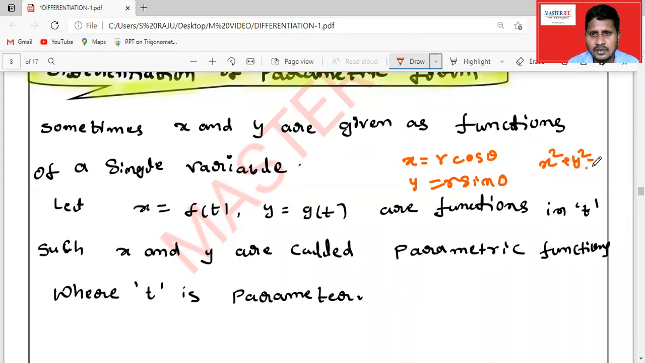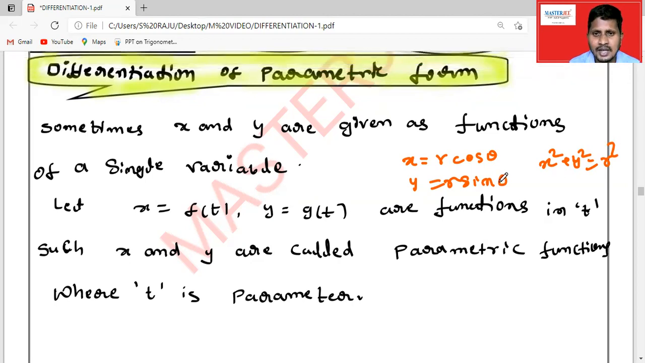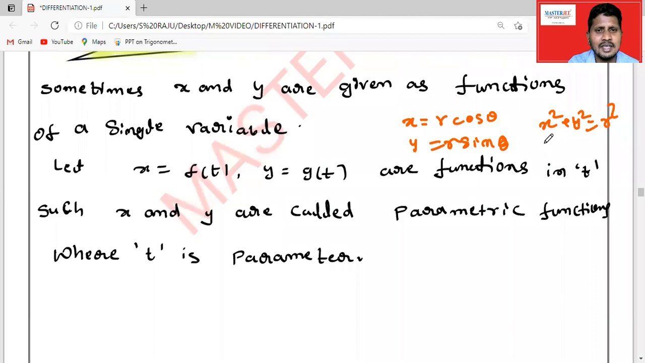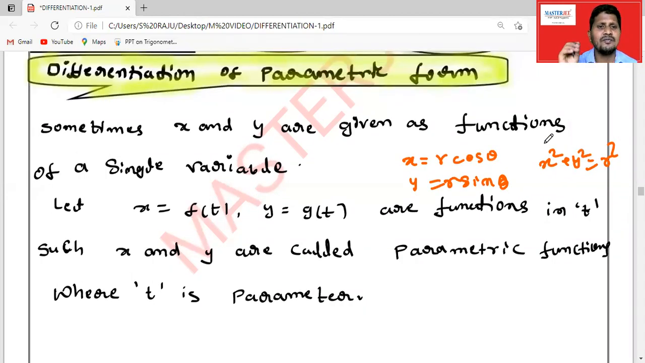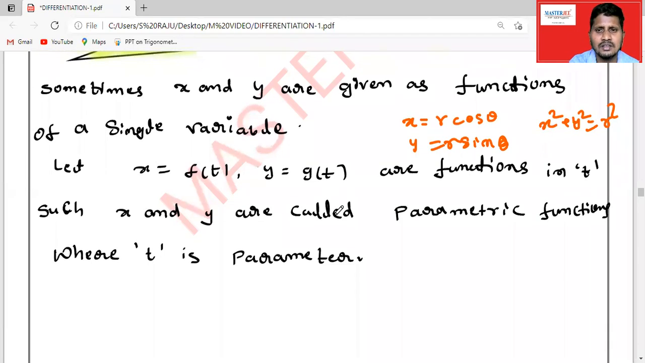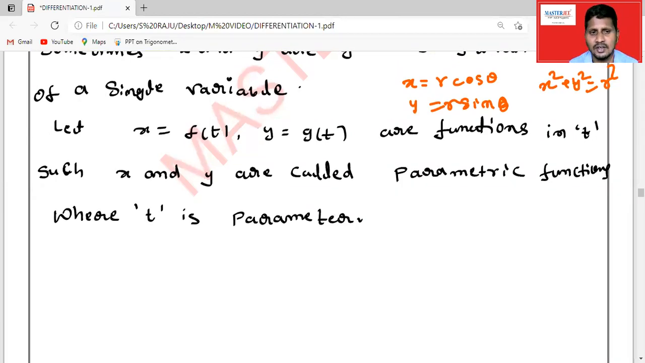x square plus y square is equal to r square, that we have seen. So what is theta here? Theta is a parameter. So we can express the given two variables in terms of a single variable, theta, which is known as parametric. Here I have given x is equal to f of t and y is equal to g of t, the functions of t, such x and y are called parametric functions.